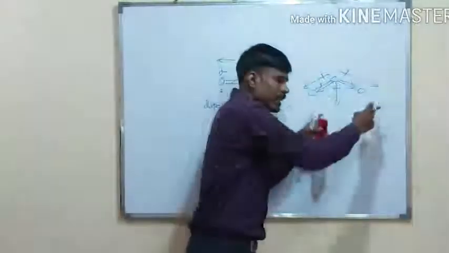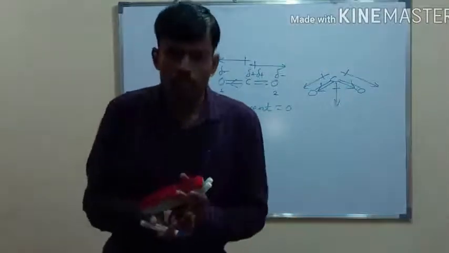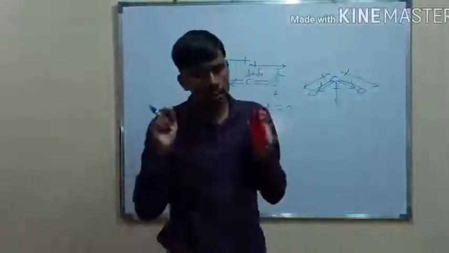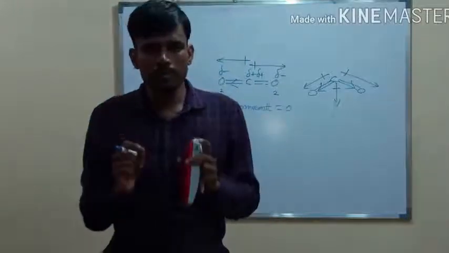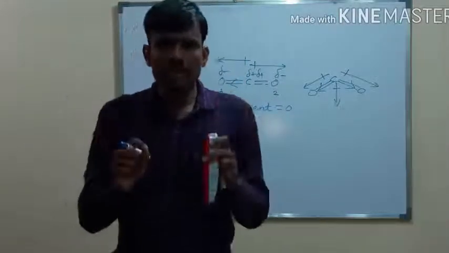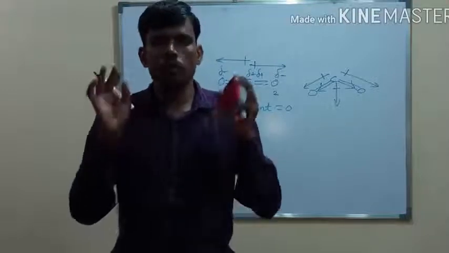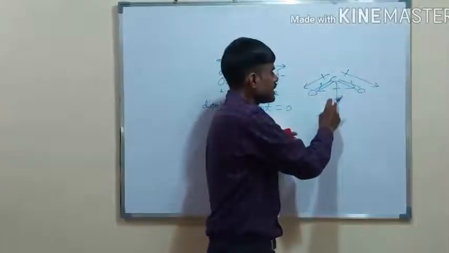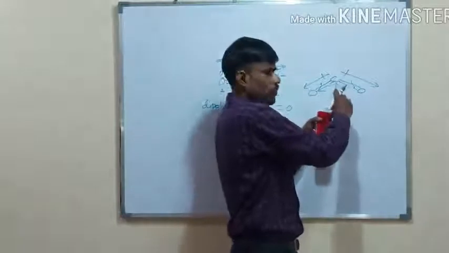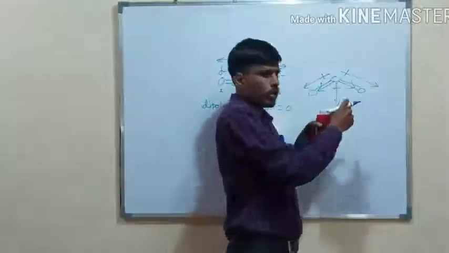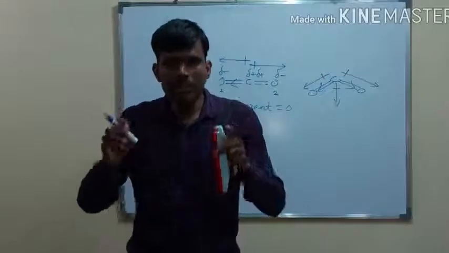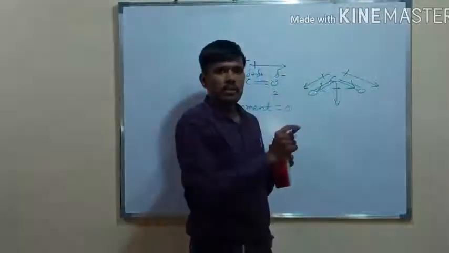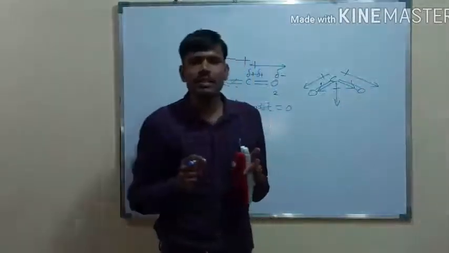Another definition of dipole moment is that the sum of vectors of bonds present in a molecule is the dipole moment. So this is the overall or net dipole moment. This net dipole moment is the sum of the two dipole moments present on the respective bonds. But this can only happen when your molecule is angular in nature.